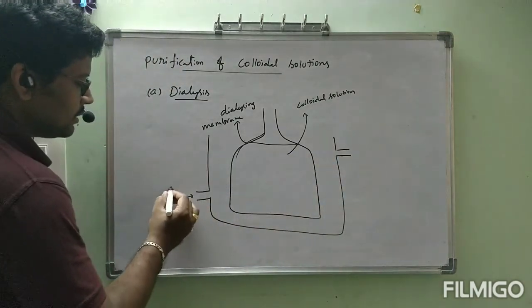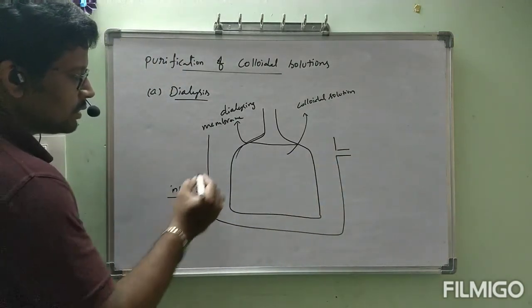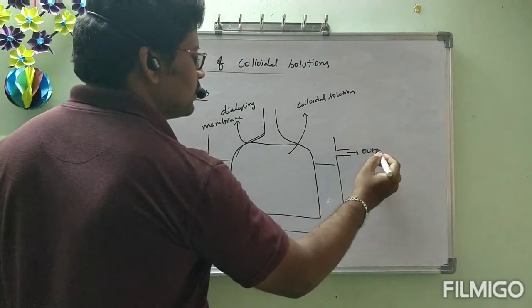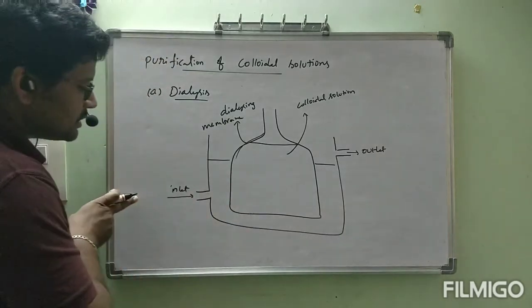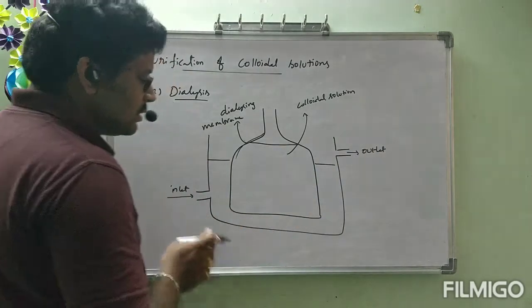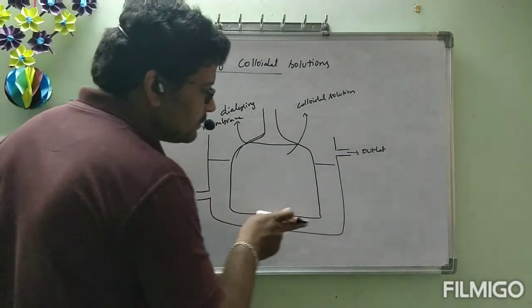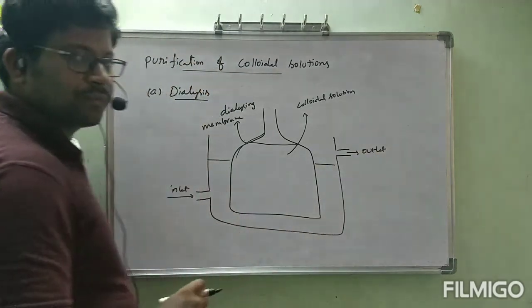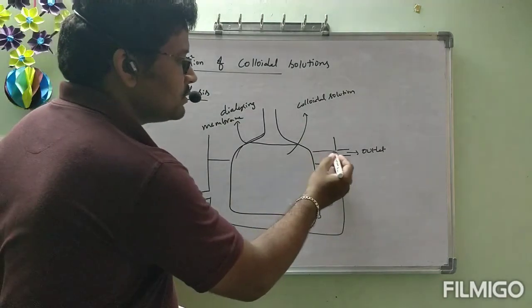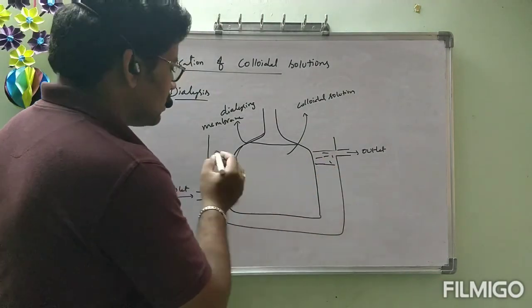Through this inlet for water, till here water will be there. Through this outlet for water. Continuously this is connected to inside inward tube, and this is outward tube. Water will be passing through here and it will be going here, excess water. Okay, outlet. Now what is the thing we are going to say? This is the water level up to here.